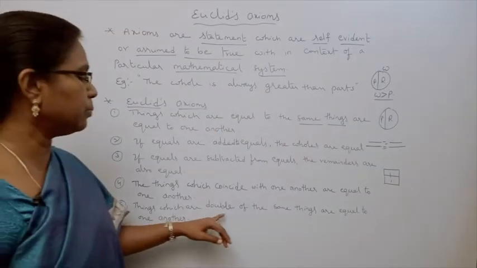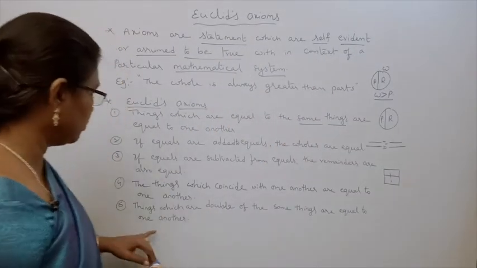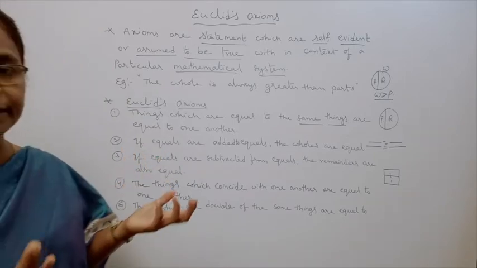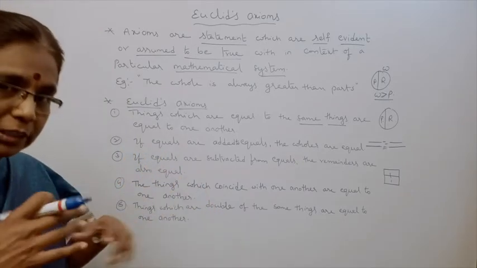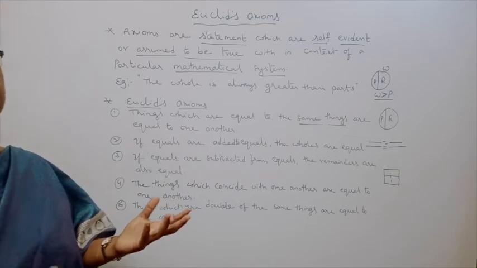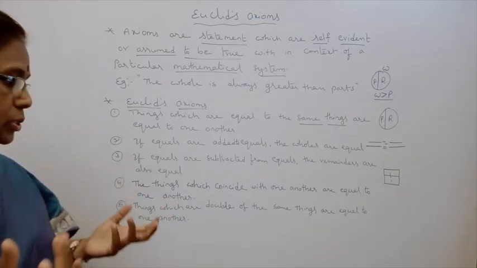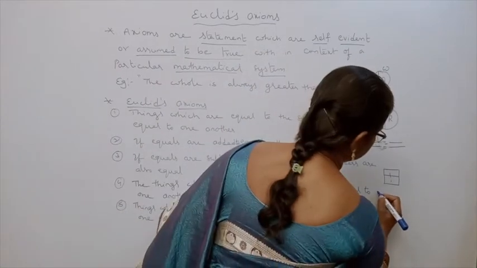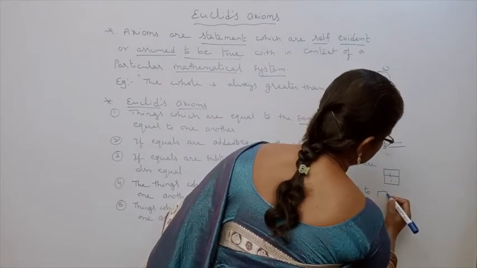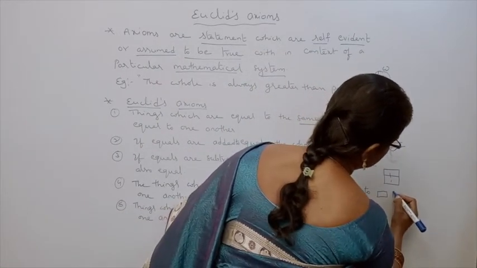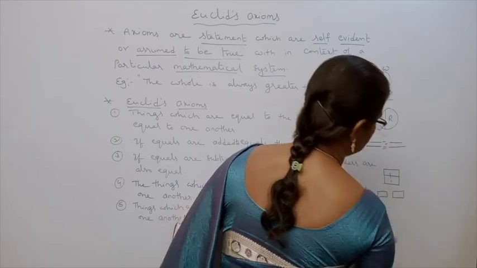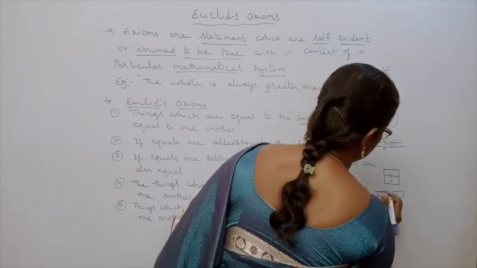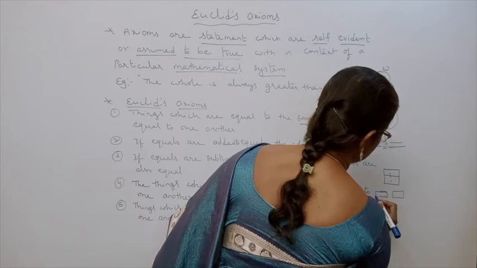Things which are double of the same things are equal to one another. Suppose you take two equal quantities. If you double those two equal quantities, then the results are also equal. For example, take two equal rectangles.